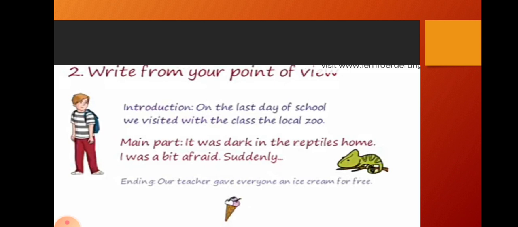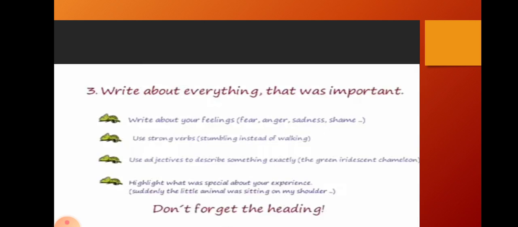But you have to write a report of 150 to 200 words. Got it, children? Yes. Write about everything that was important. That means give your feelings, whether you feel fear, anger, sadness, or shame, whatever you felt, you have to maintain it. Use strong verbs, that should be past verbs.